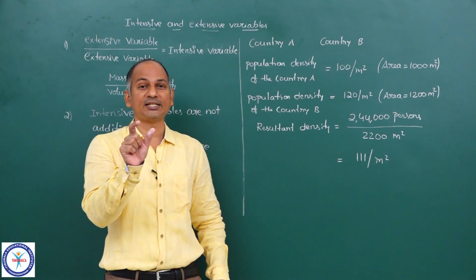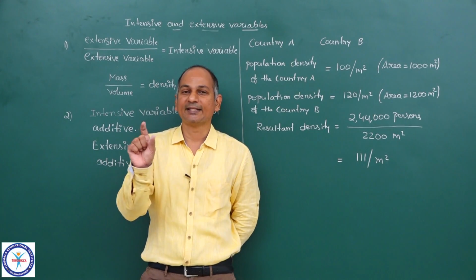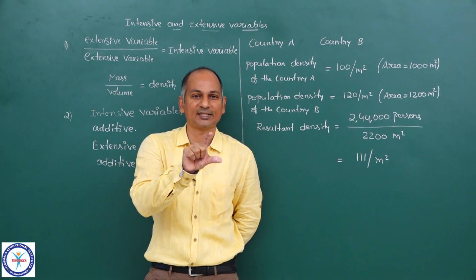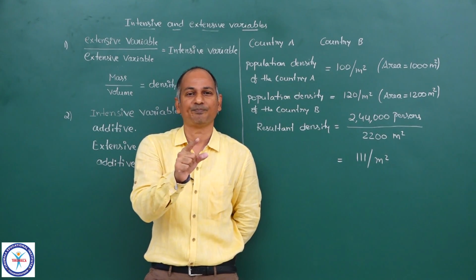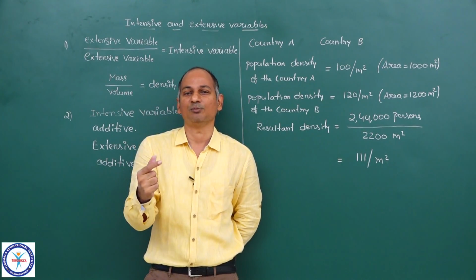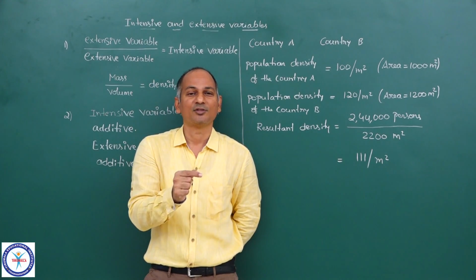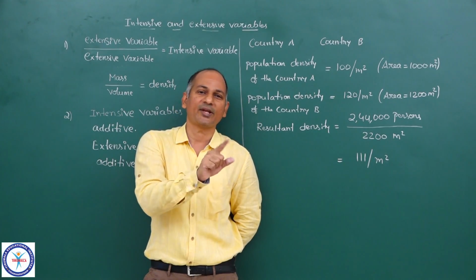So the actual procedure, let me repeat that for all of you: the intensive variable should first be converted into extensive variables. Each intensive variable is related to an extensive variable: density, mass and volume; population density, population and area. Each and every intensive variable is related to one or the other extensive variables.